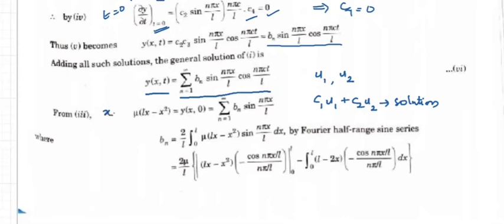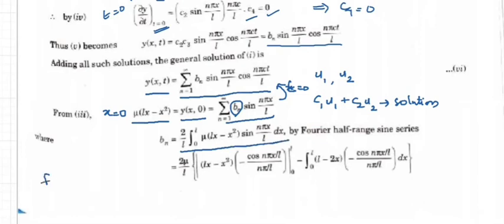Now when we substitute t equal to 0 in this equation, we get y of x comma 0, which was given to be equal to mu (Lx minus x square), that is summation bn sin(n pi x by L). Now we can see that this is a Fourier half-range sine series. To obtain Bn, we have 2 by L integral 0 to L mu times (Lx minus x square) sin(n pi x by L) dx.